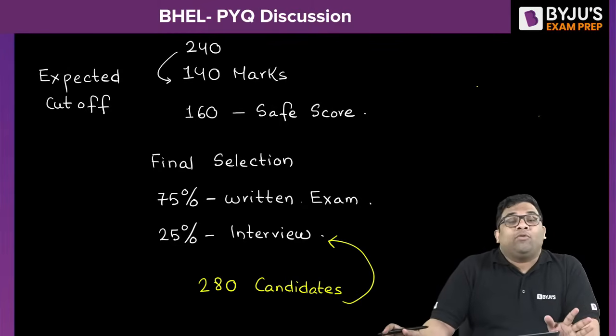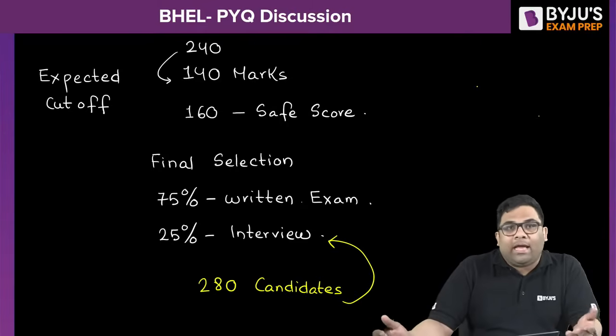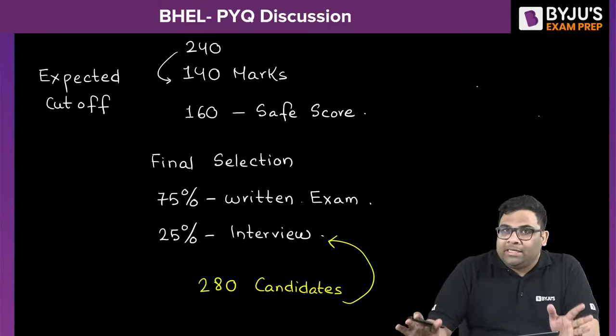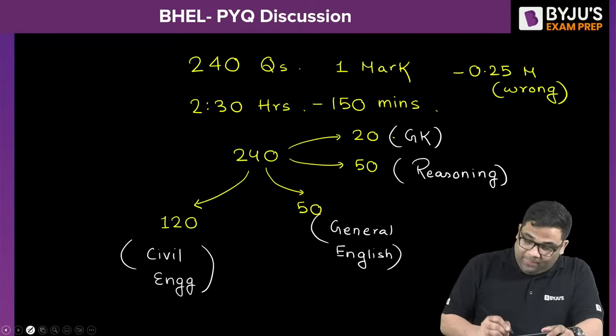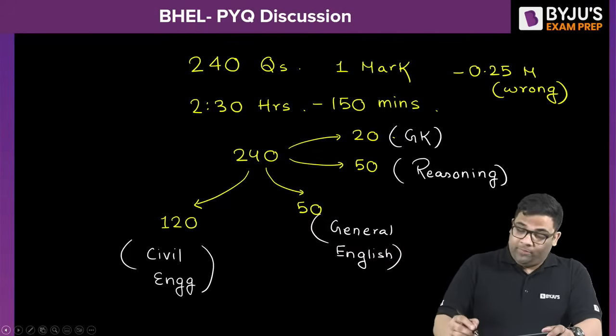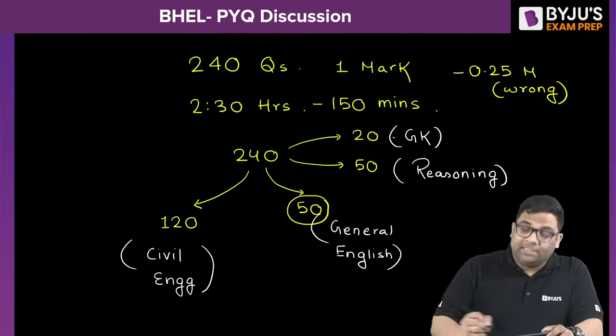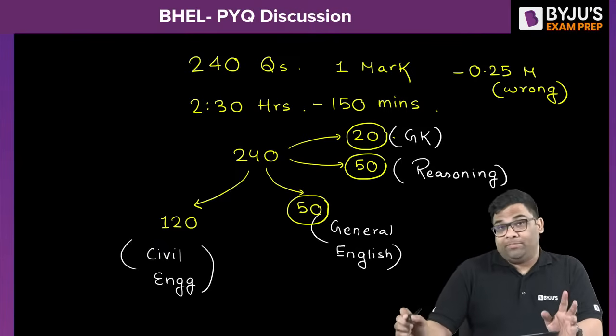Now if you want to clear this particular exam well, you have to get a score of around 140 to 160 to clear the cutoffs. Obviously you should score more, but at least you should score this much. Now as we saw the pattern, you should also be solving questions of general English, reasoning and GK, because that is around 120 marks, which is a major weightage.